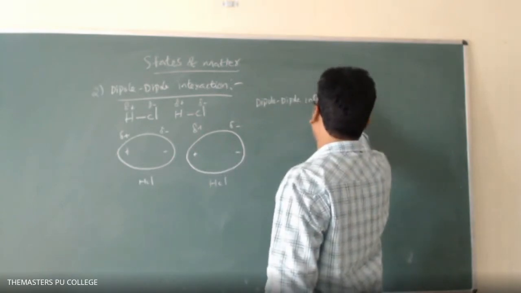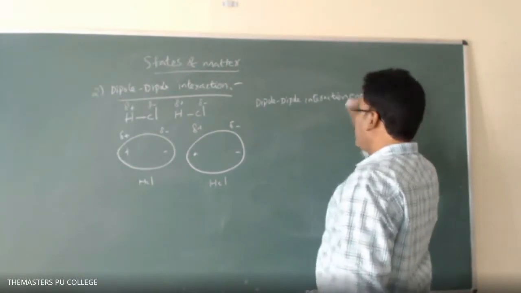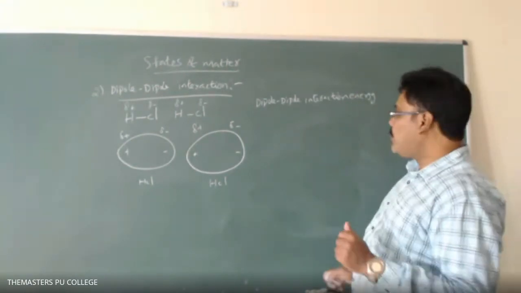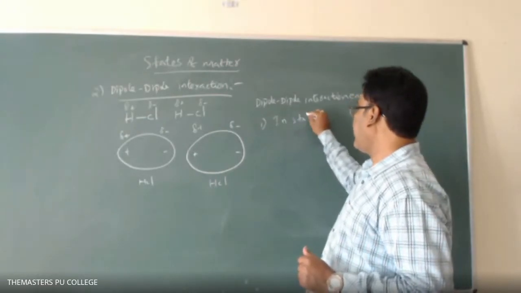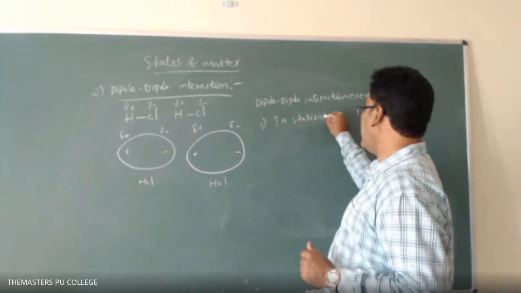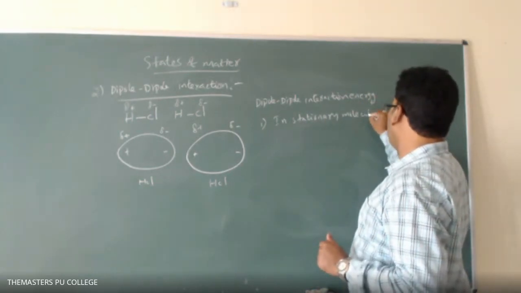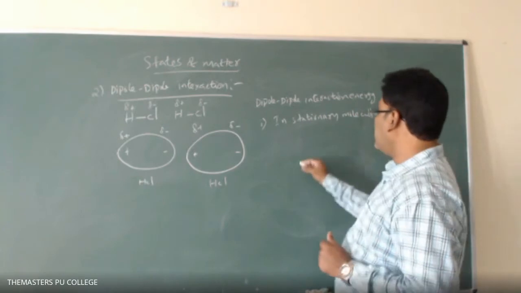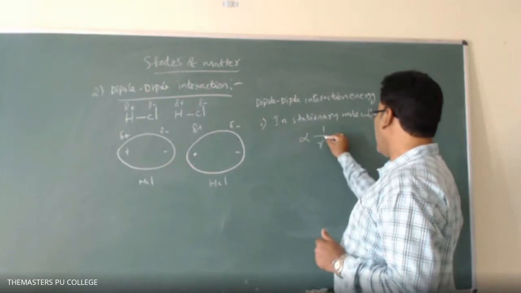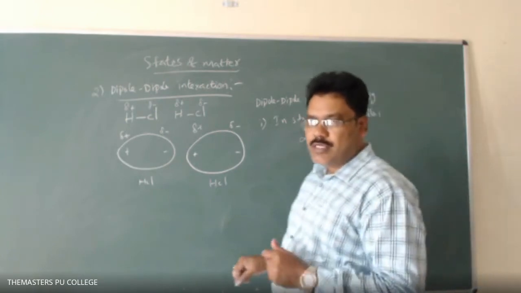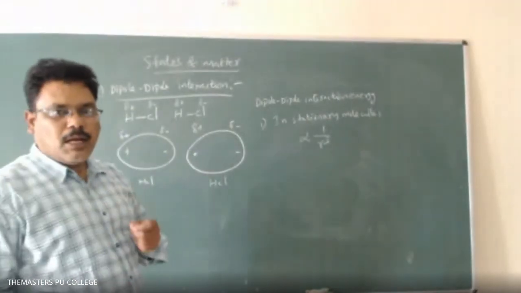Dipole-dipole interaction energy is different in two ways. The first one is in stationary molecules, where it is proportional to 1 by r cube, meaning inversely proportional to the cube of the distance between the